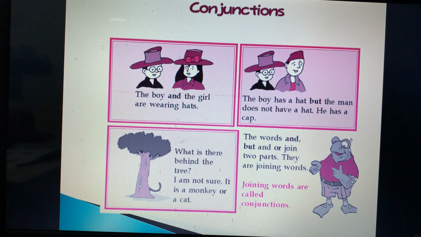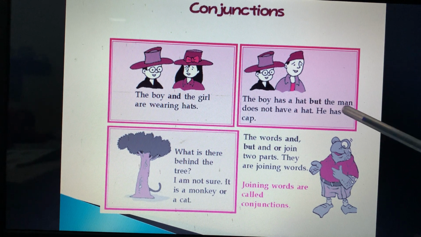Now look here in the sentence, the boy has a hat but the man does not have a hat. He has a cap. Means instead of having a hat, the man has a cap. So we used a conjunction, sorry, we used a conjunction but over here. So the conjunction but is used when one thing is positive and another is negative.